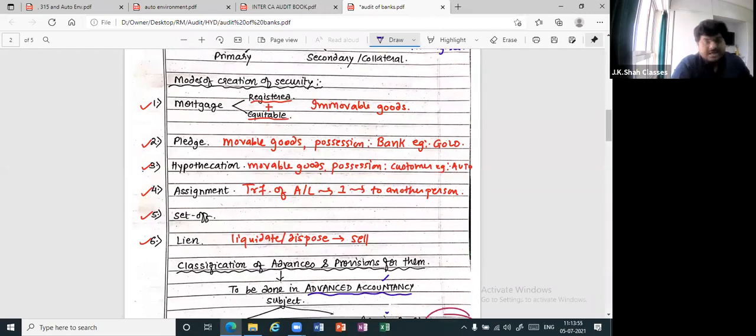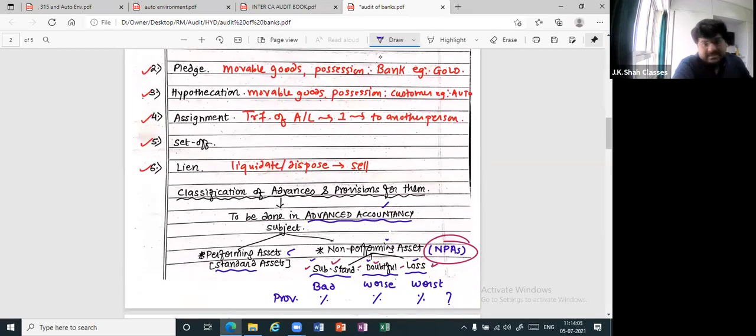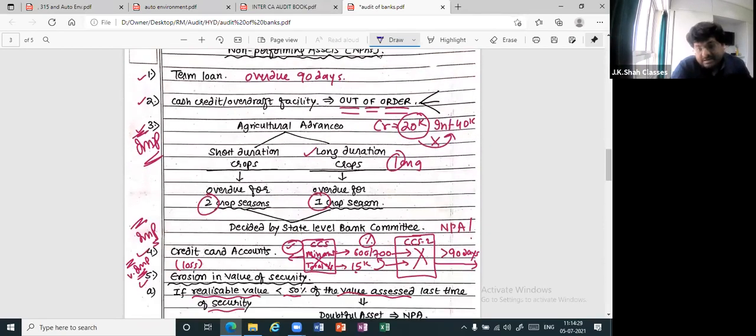Then pledge, hypothecation. If you remember, movable: possession with the bank, possession with the customer, gold and auto. Thereafter assignment, set-off, lien. Classification of advances, I told you. Basically, you will learn in the chapter of banks in advanced accountancy. When that banking accounts happen, you will come to know how they are classified and what is the provision to be done. But simple classification is performing asset and non-performing asset. Non-performing asset is also of three types: substandard, doubtful, and loss. Thereafter we had done different types of non-performing asset.